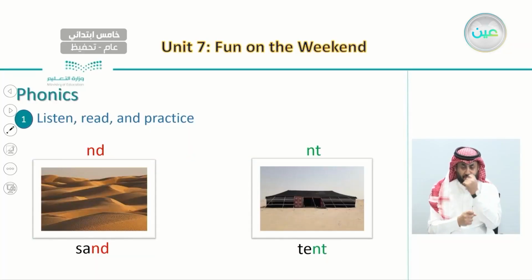So the first word here we have is sand. Sand ends with the sound of ND. And the second word we have here is tent. Tent ends with the sound of NT.